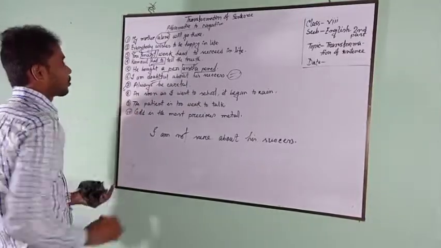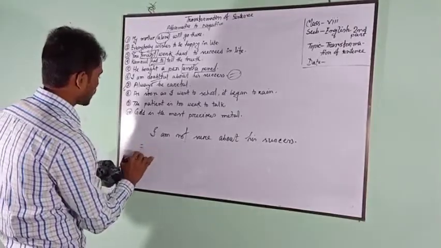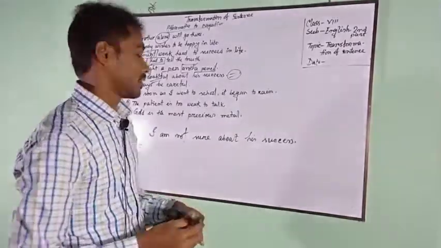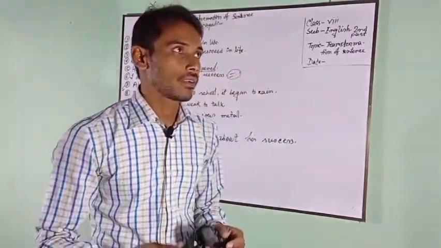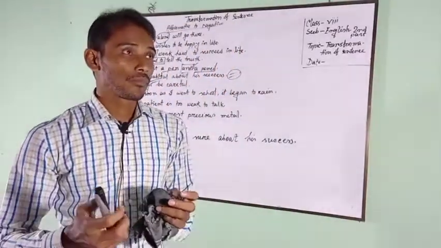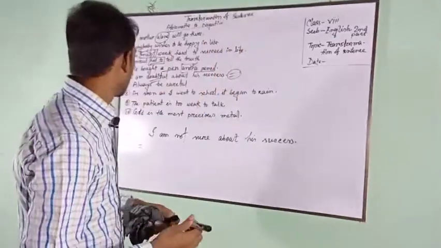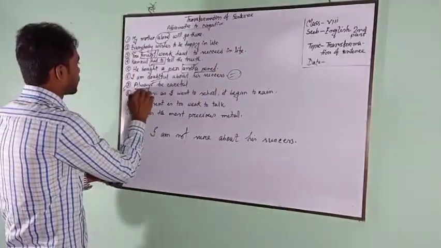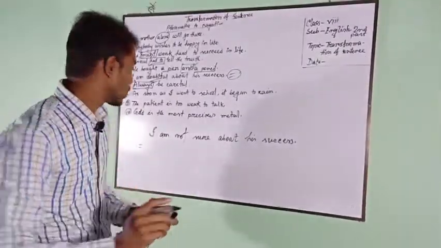Number 7, always be careful. Always is an adverb. If you find always in any sentence and you are asked to change it into negative, you have to use never instead of always.